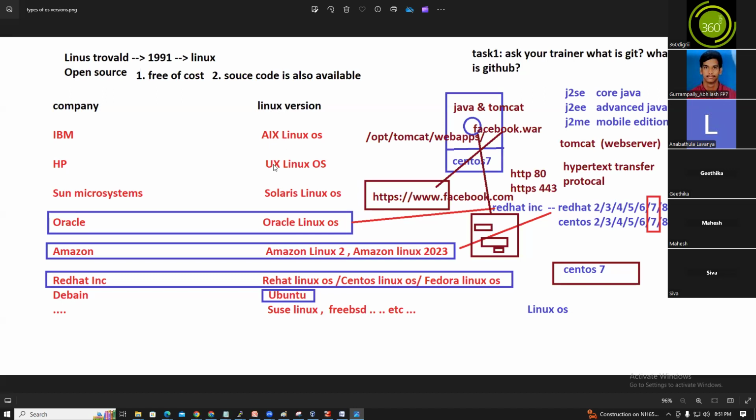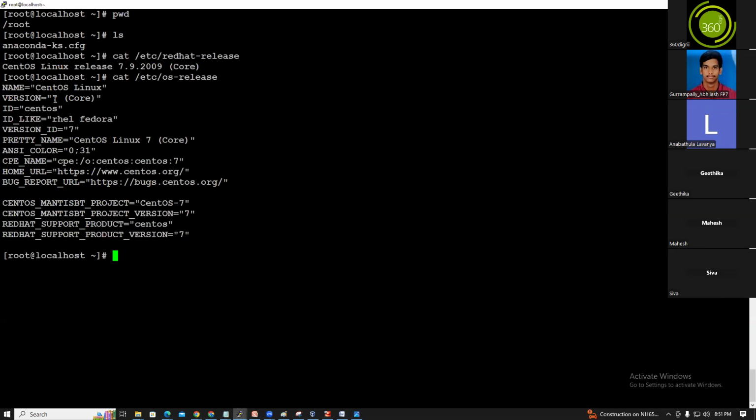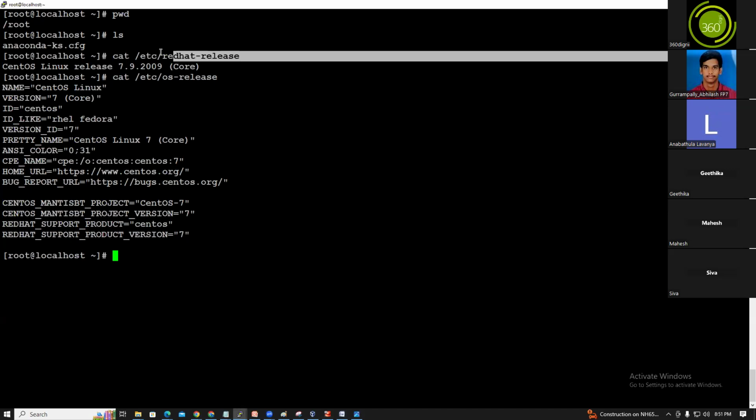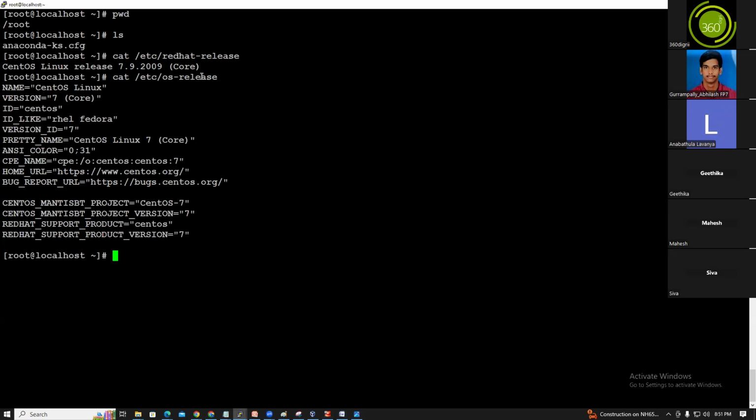If it is AIX, if it is HP-UX, if it is Solaris, if it is Oracle, if it is Amazon Linux, or Red Hat, or Ubuntu, SUSE Linux, we have FreeBSD, every Linux. If you want to find the flavor of the OS and the version of the OS, we can use cat /etc/os-release. cat /etc/redhat-release is only specifically for the Red Hat OSs. If you want to see any of the flavors, you can use this command, cat /etc/os-release. Guys, understood?